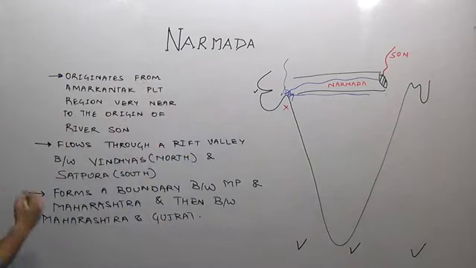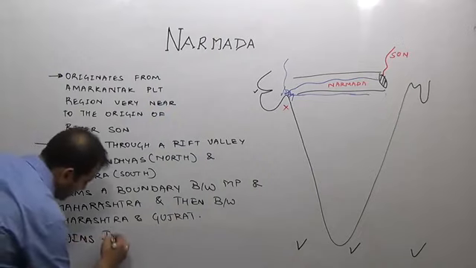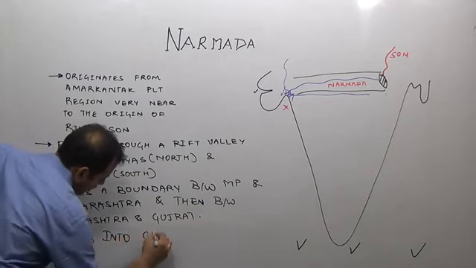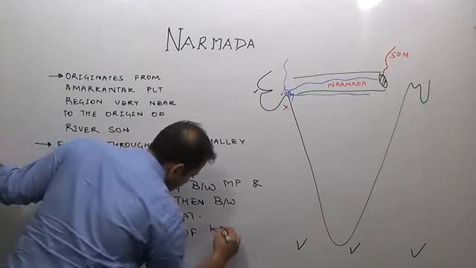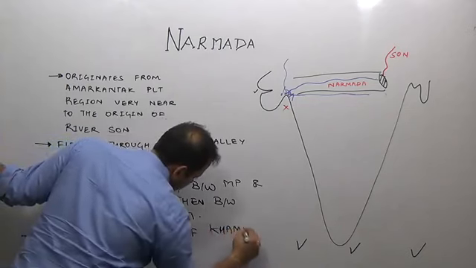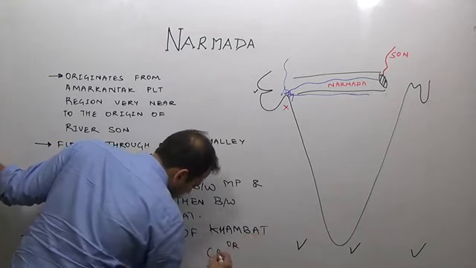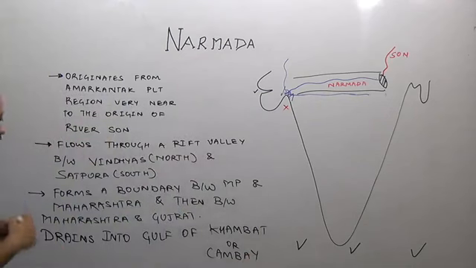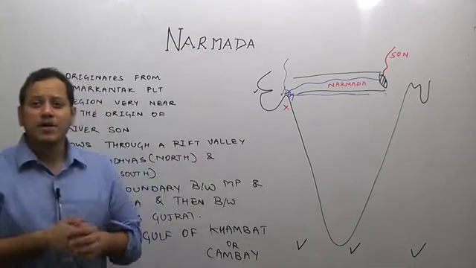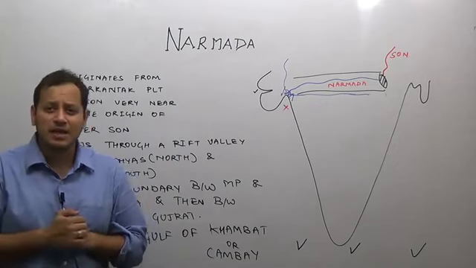So, river Narmada drains into the Gulf of Khambat or Gulf of Cambay. Fortunately, we do not have to do major tributaries of river Narmada.